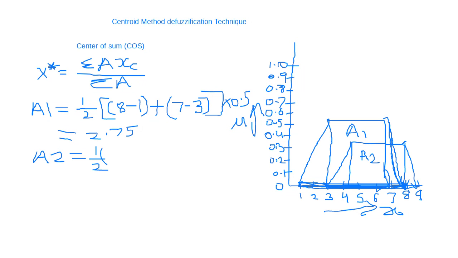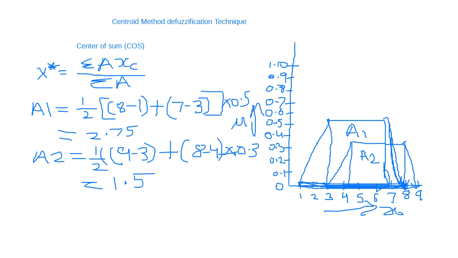A2's one base is 3 to 9, so 9 minus 3, plus the second base, 4 to 8, so 8 minus 4, and the maximum height is 0.3, and the answer is 1.5.